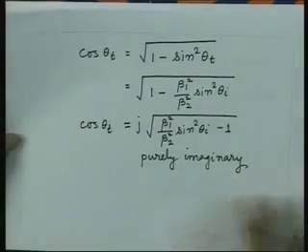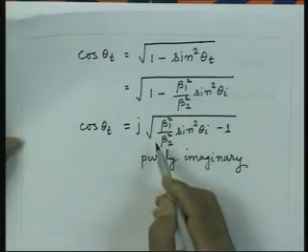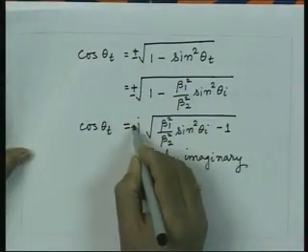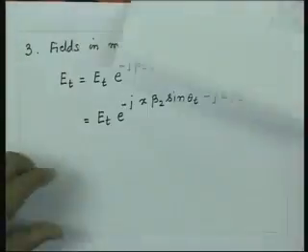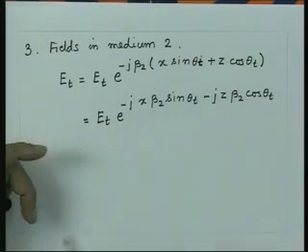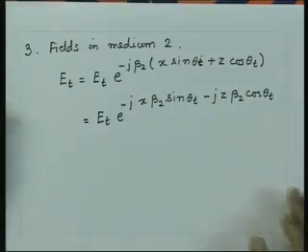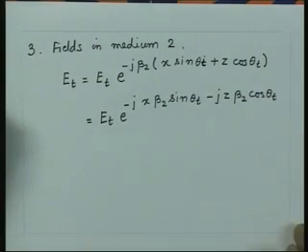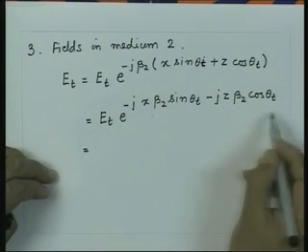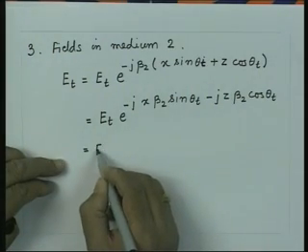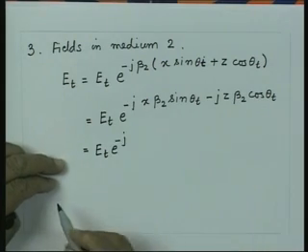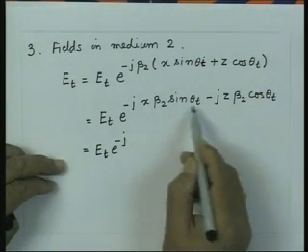Of course, when we got the square root here, we should ideally choose both the signs, plus or minus, and choose the sign appropriately, so that it correctly represents the field variation in medium 2. It will become clear what sign should be chosen so that we get the correct field variation. So, if I substitute now for sin theta t and cos theta t, this will be E t e to the power minus j, and this is beta 1 sin theta i.